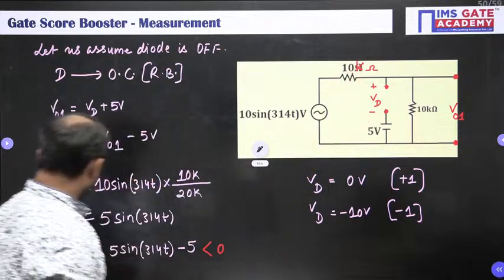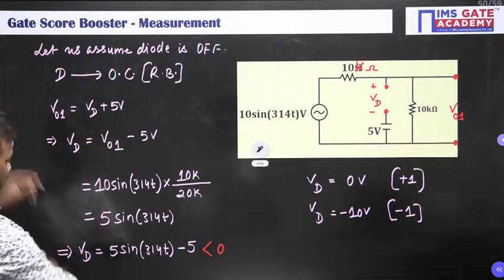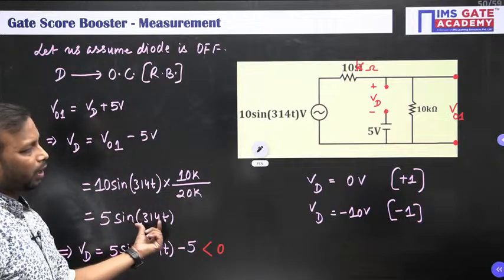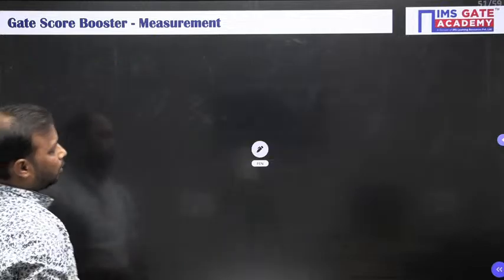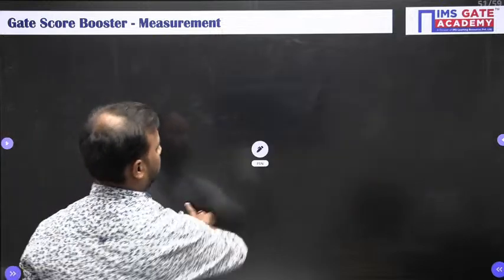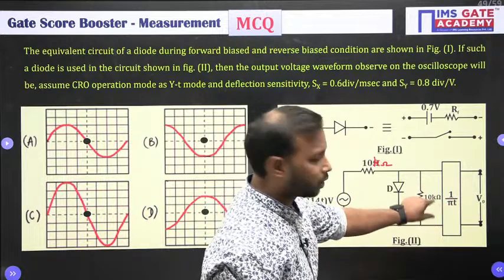So we have obtained the V01 value, which is 5 sin omega t. The V01 expression as 5 sin omega t is correct. Okay. So V01 is 5 sin omega t, which is the voltage across this 10 kilo ohm.